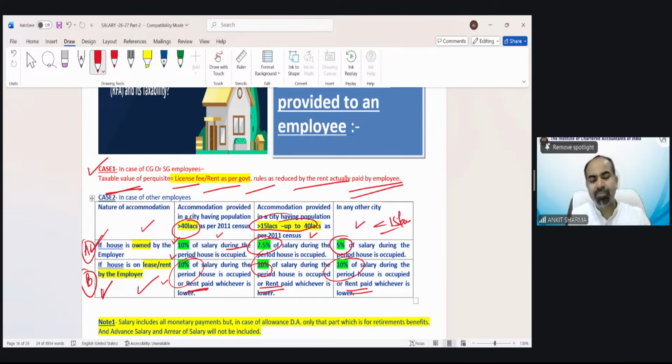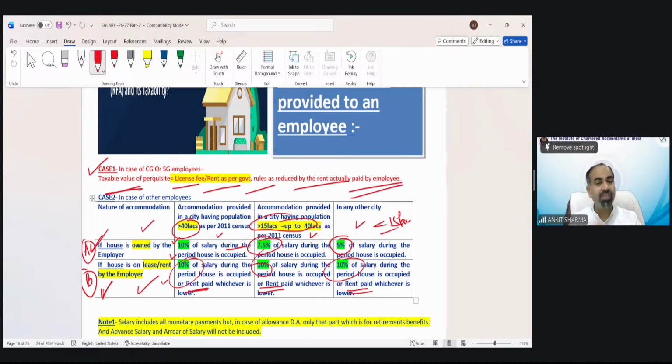So you will see in case of a rent-free house, the utmost important thing is the salary point, because the percentage is so simple to understand and solve in the question: 10, 7.5 and 5, that's it. But it is of salary. So what is the meaning of salary?